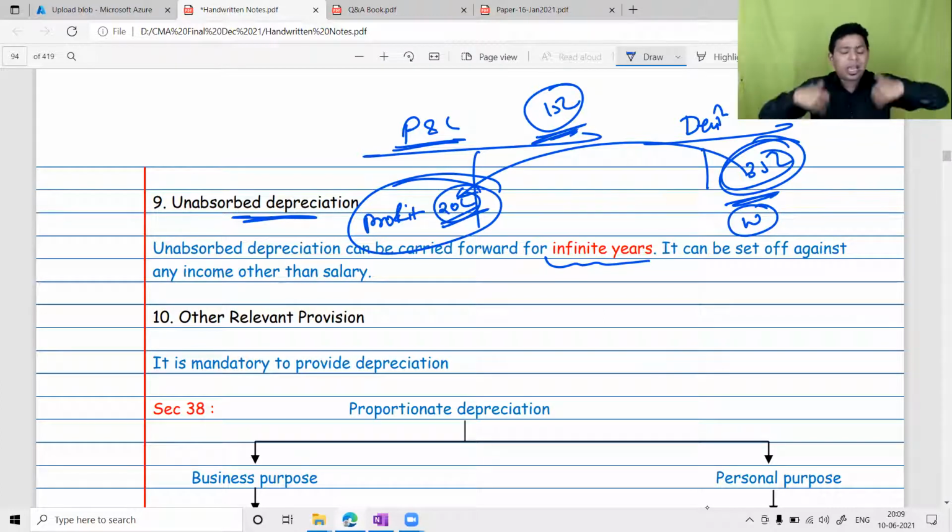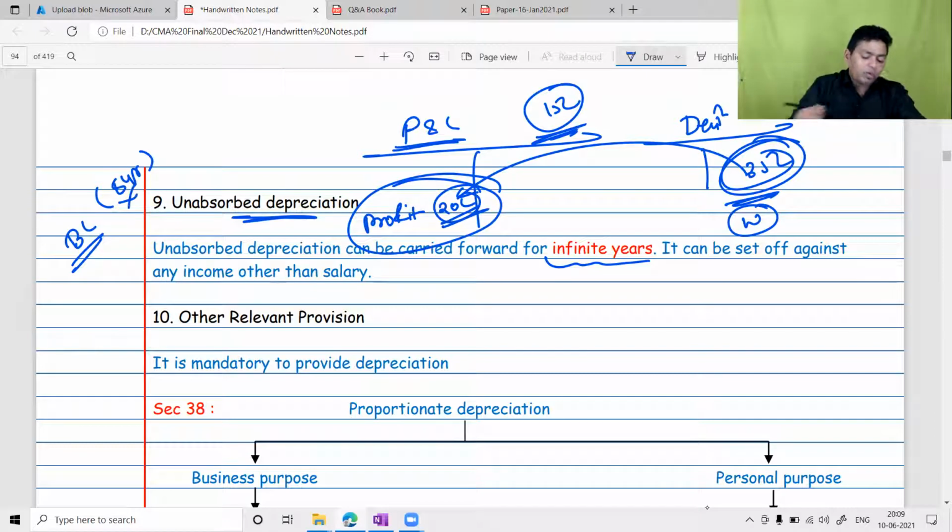That water we will carry forward to the next year. We will add next year's depreciation in that bucket, and then we will again apply the sponge of the profit. We will see whether it can be absorbed fully. If it is absorbed, excellent. If it is not, then you can carry forward to the next year. It is not like a business loss with a limitation of 8 years. No, we will not have a limitation of 8 years on unabsorbed depreciation, and unabsorbed depreciation is always carried forward under section 32(2), not under the set off and carry forward provisions.